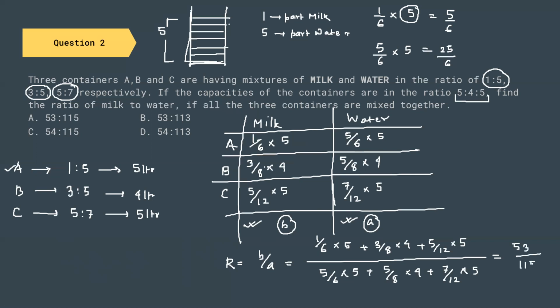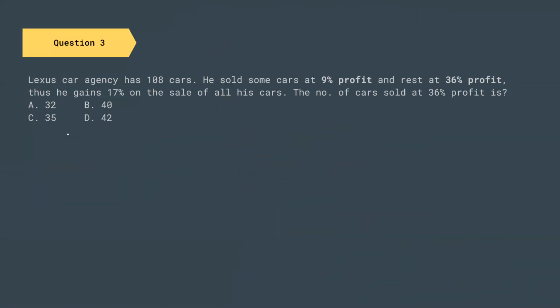So the total ratio, after the complete calculation of this, the final ratio comes to be 53 by 115. I will tell you again, go through this condition properly once. Once you go through the condition, calculate these whole terms yourself and check if you're getting this particular ratio or not. For this question, the correct option is A, that is 53 is to 115. So once you have done with this question, let us go to the next question.